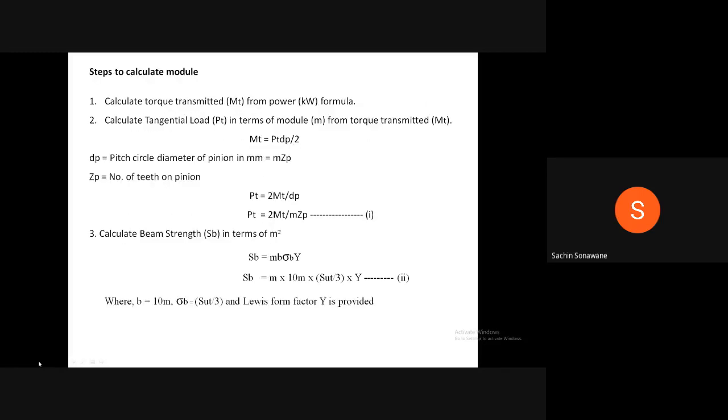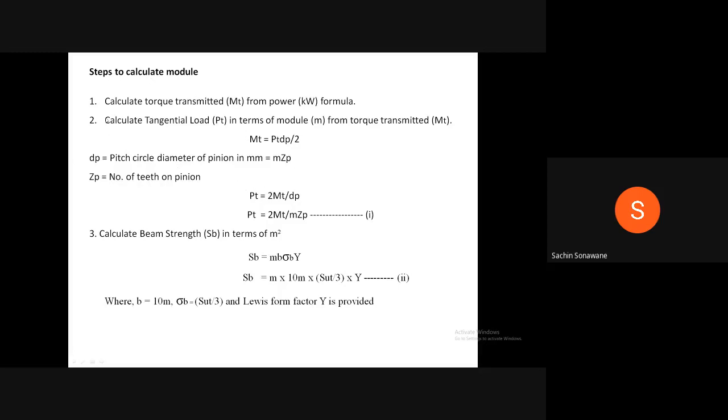Now, please write down these steps on how to calculate module, because there are two types of problems. In case of gear, the first type is where we have to calculate beam strength, wear strength, and power. The second type of problem is where we have to calculate the module, that is design of the gears, and depending on the module, we have to calculate the dimensions of the gears. Again, we have to check for design. Therefore, these are the different steps to calculate module. You write down one by one.